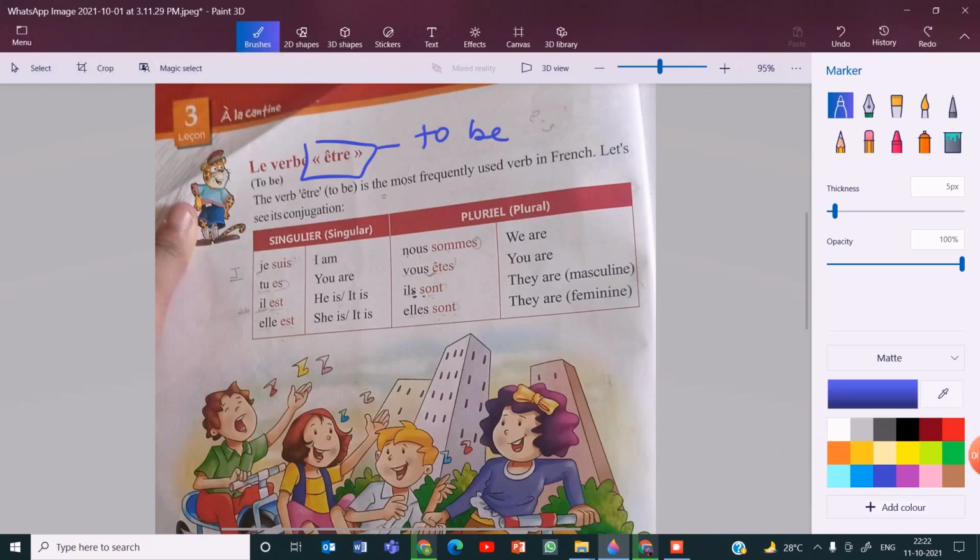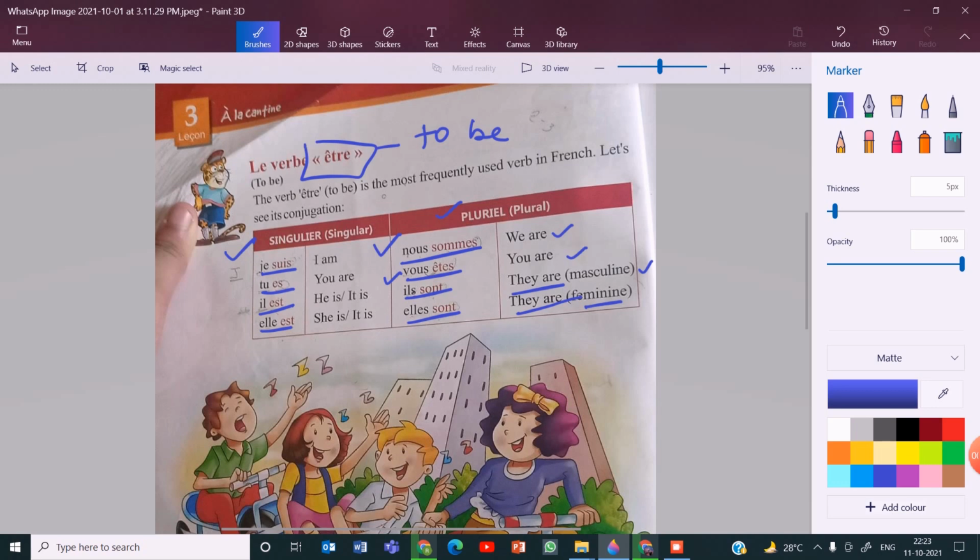Okay, so let's continue with the conjugation. We have done the conjugation for singular, which was je suis, tu es, il est, elle est. Now let's move on to the plural. Nous sommes is we are, vous êtes is you are, ils sont, they are masculine, elles sont, they are feminine. So if you want to say we are, you would say nous sommes.